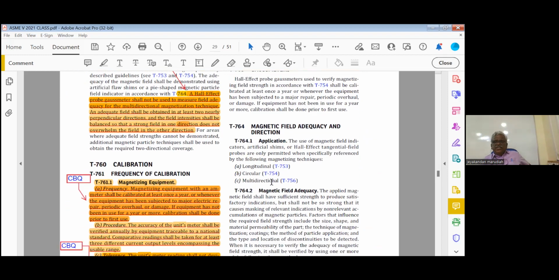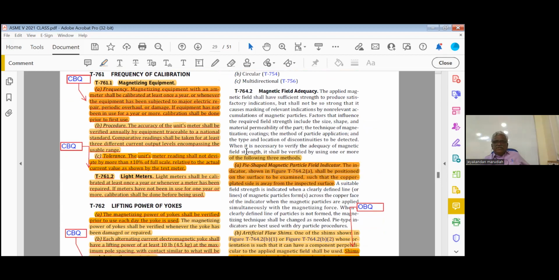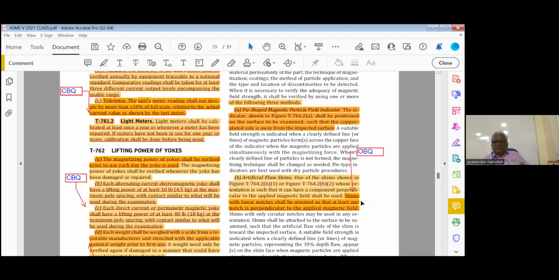Now highlight this one, pie-shaped indicator, the A. The indicator shall be positioned on the surface to examine such that copper plated side is away from the inspected surface. That is important. Then artificial flaw shims, this one, the third line. Shims with the linear notches shall be oriented so that at least one notch is perpendicular to the applied magnetic field. That is open book question. So at least one notch should be perpendicular.